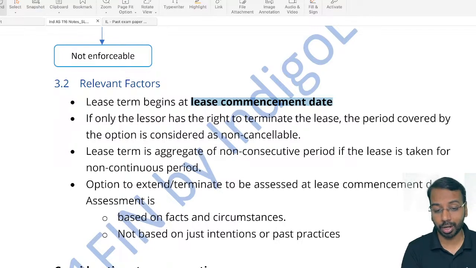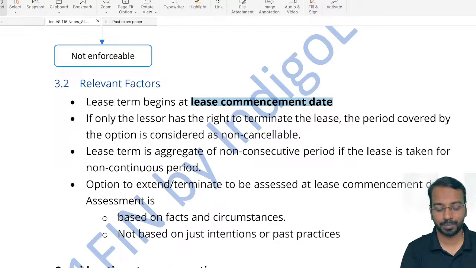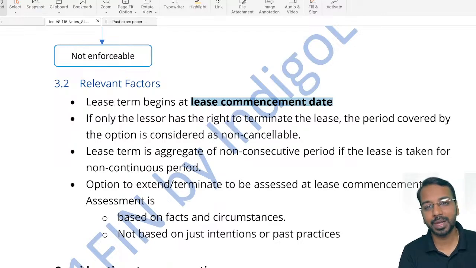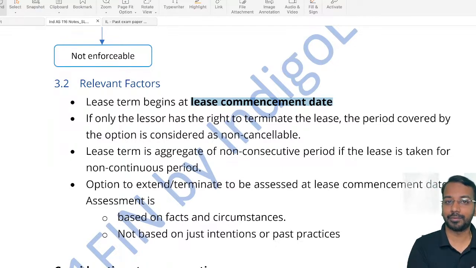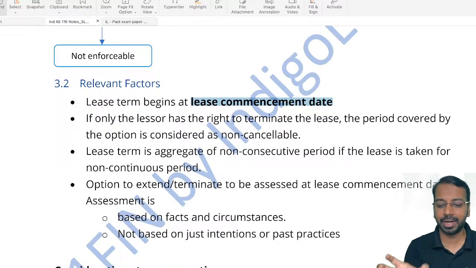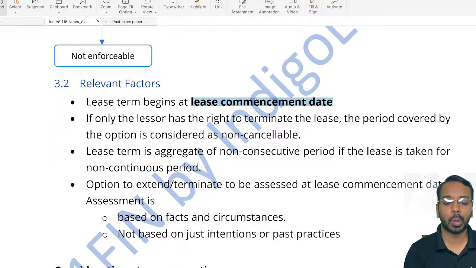Why? Because the lessor will cancel only if it is beneficial to the lessor. The lessor will not cancel if it is not beneficial. If it is beneficial, he will get more benefit, so he can extend the non-cancelable period to the extent possible. Maximum period he will try to make it non-cancelable. Or if he gets more benefit, he will cancel and get another lessee. So even there, he is getting more benefit. So if the lessor has the right to terminate, you will always include that.